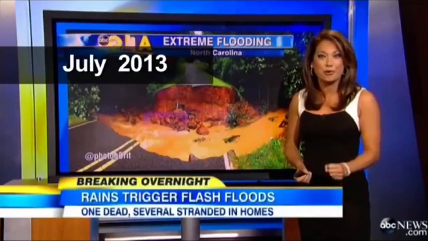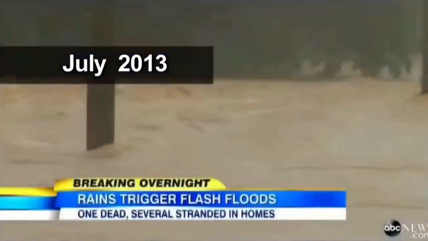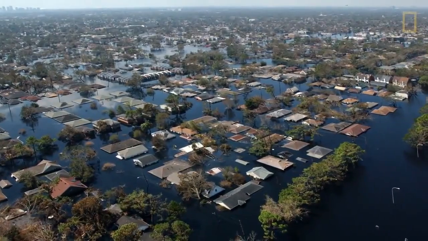Storm intensity. As temperatures rise, hurricanes will become more frequent. These storms are predicted to move more north.